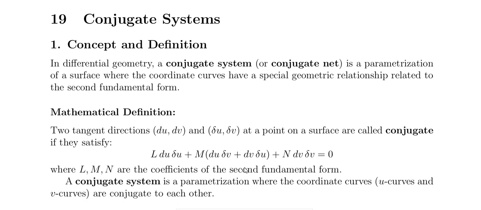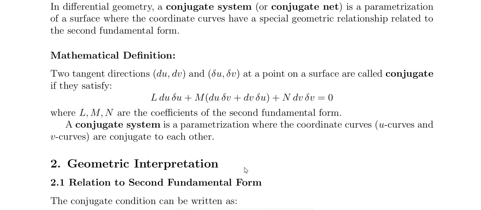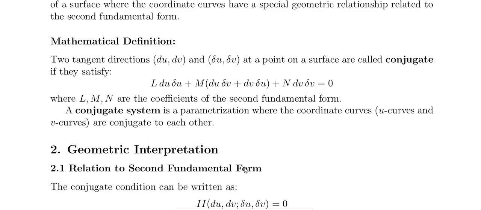The next topic is the conjugate systems. The conjugate system in differential geometry, that is, a conjugate net, is a parametrization of the surface where the coordinate curves have a special geometric relationship related to the second fundamental form. So what is the proper definition? Two tangent directions du dv and del u del v at a point on the surface are called conjugate.